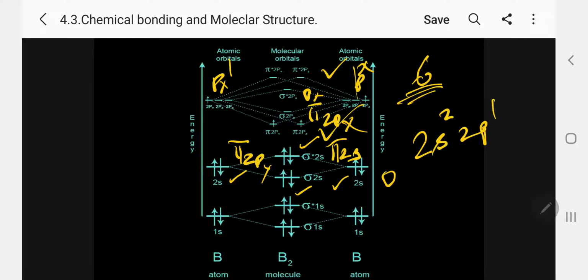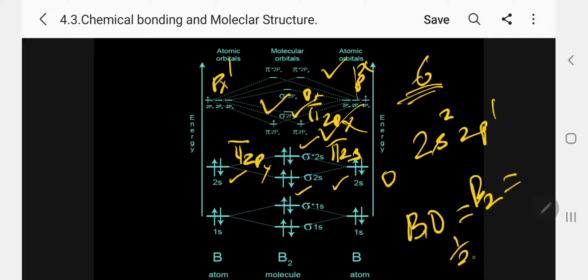One electron each will occupy here, see, these two orbitals of equal energy. So one orbital is occupied here, one orbital is occupied here. So only 2 electrons. What is the bond order now? Bond order in the case of B2 is equal to half into 2 minus 0. That means 1. So bond order is 1.